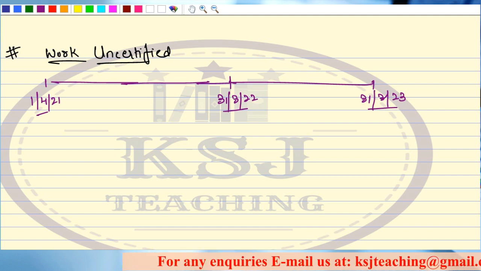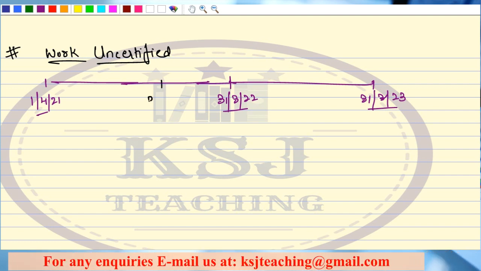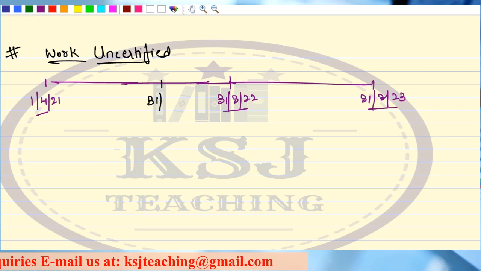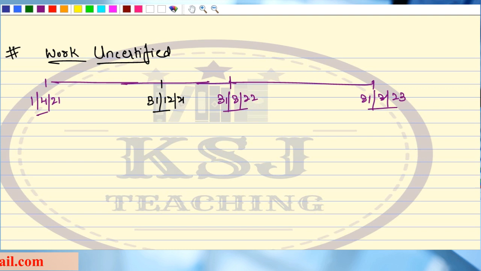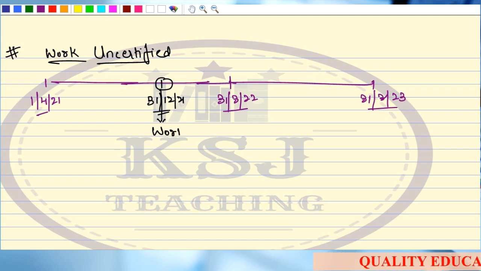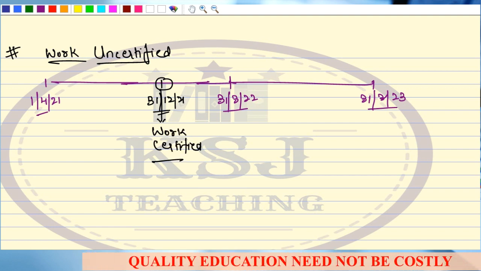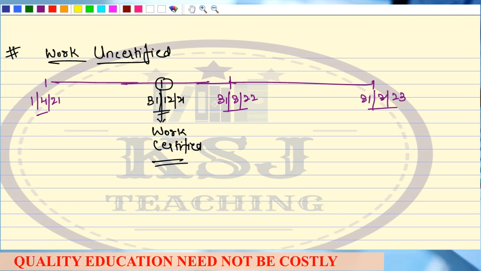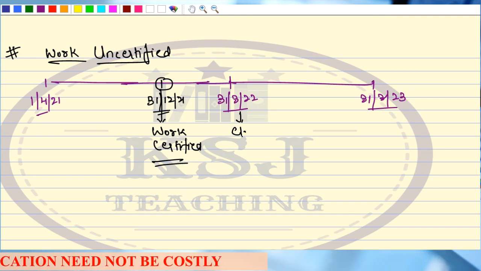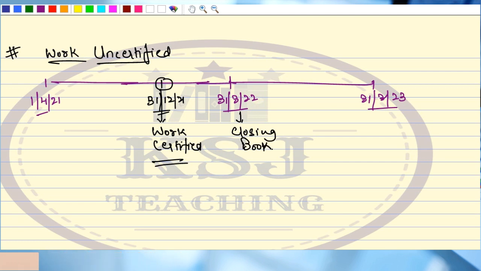So the earlier story was till 31st of December 21. Till this point, we have calculated, on this date, we have got the work certified, right? Sir, we are closing our books on this date. We are closing our books on 31st of March 22.